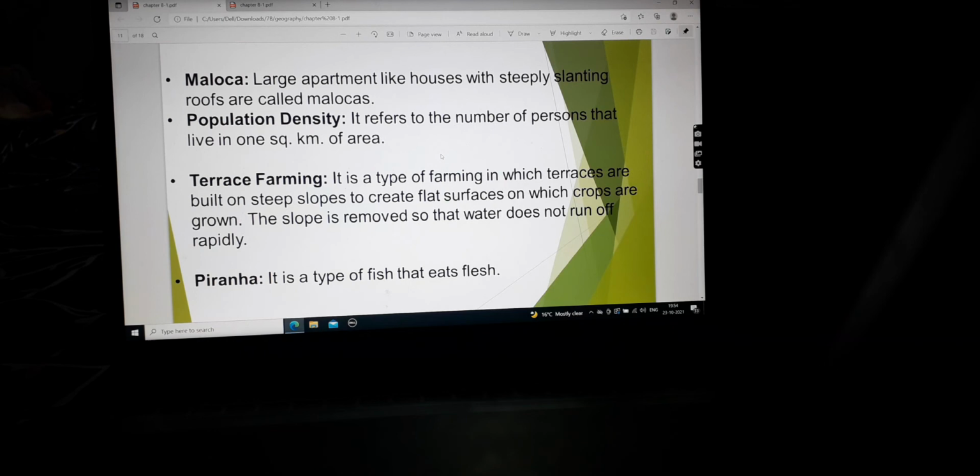Piranha. It is a type of fish that eats flesh. You might have seen in many movies that there are fishes which have very big teeth. So these are flesh-eating fishes, and these are known as piranha. It is a small size fish which eats flesh.